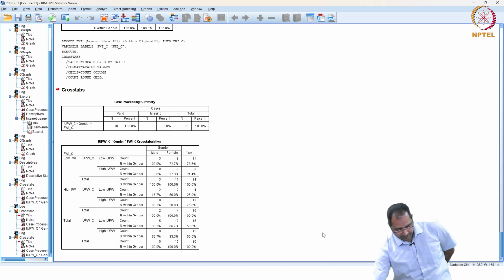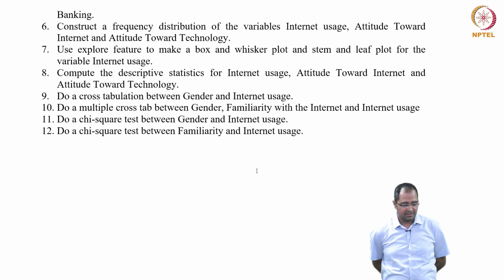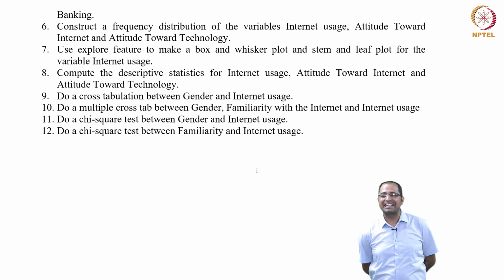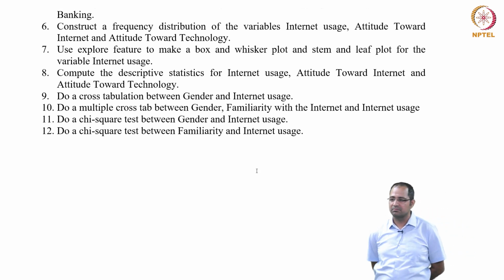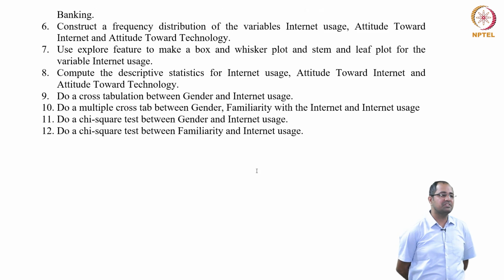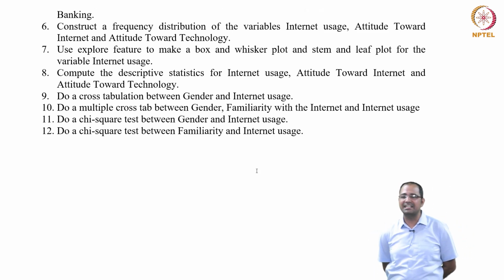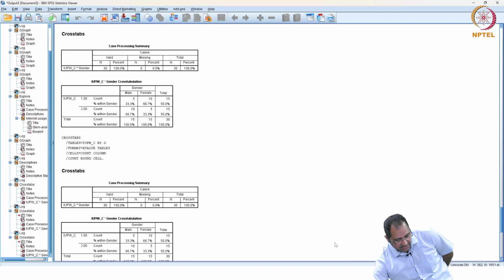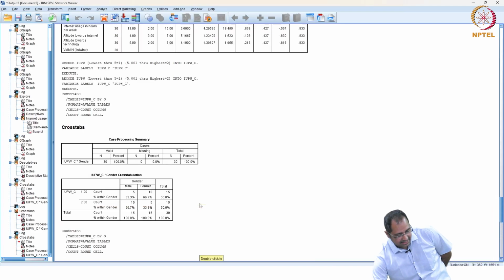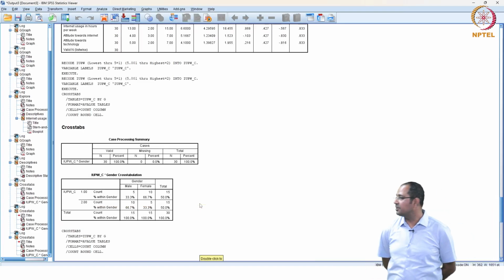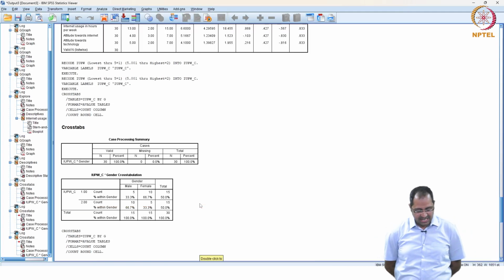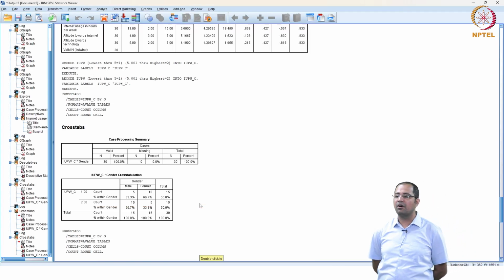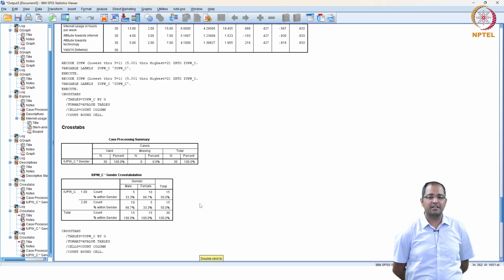So what is the next one? Now crosstab will give us a graphical examination. Crosstab will give us a graphical way of looking at the association. For example, when we look at this data between gender and internet usage, we were able to see that 1/3 of the males have low internet usage, whereas 2/3 have high, and it is the reverse for females.